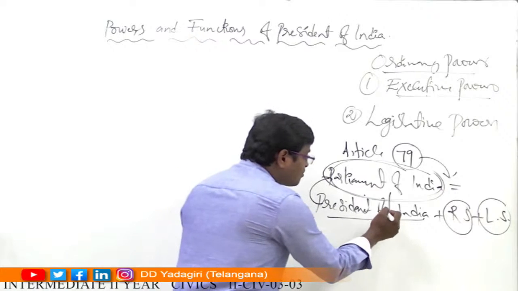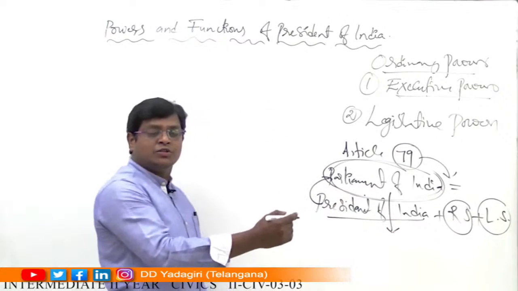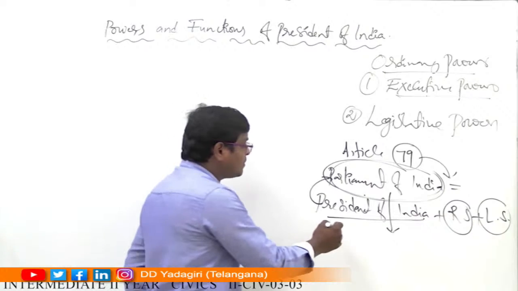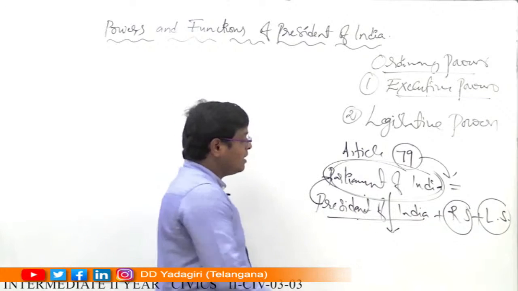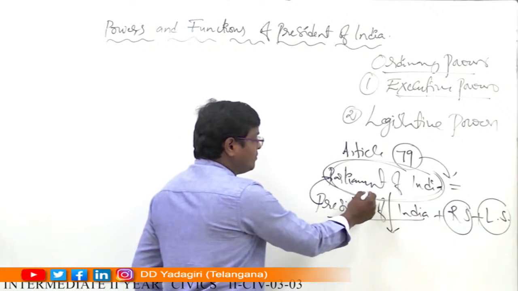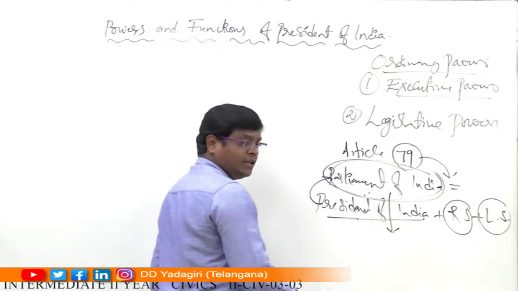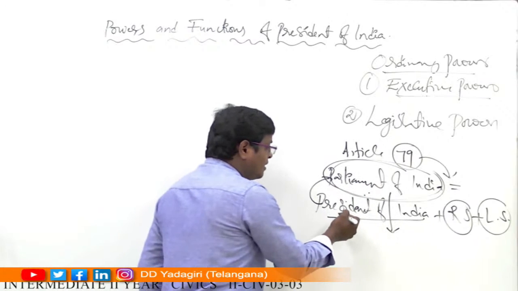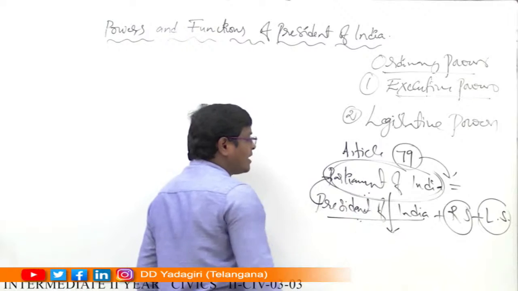These laws finally become acts with the assent of the President of India. The laws passed by the Parliament of India become acts only with the final assent of the President.